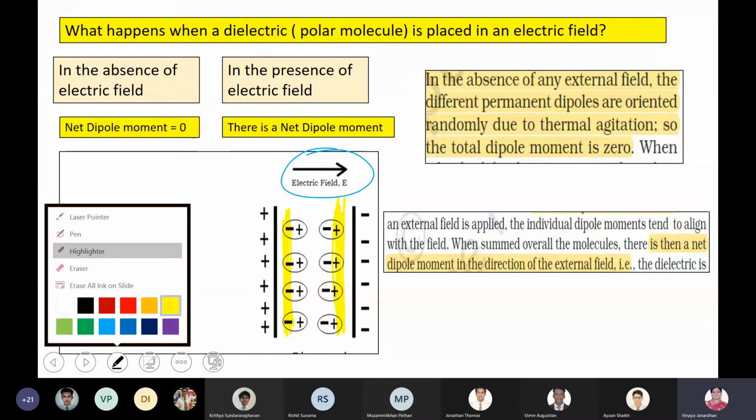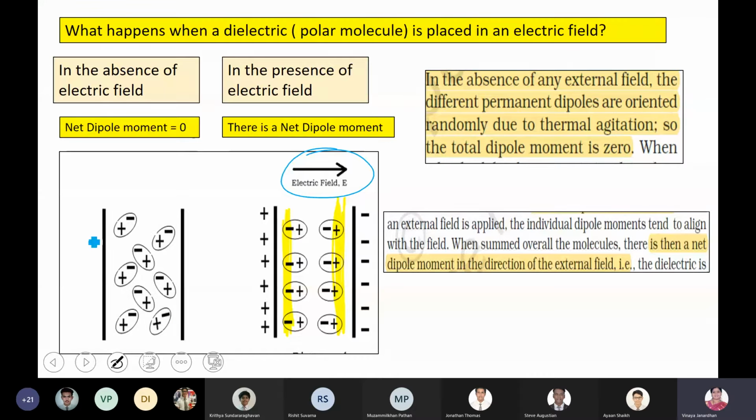If I draw the P vector, look at the P vector. How will you draw the P vector? Negative to positive. So that's the dipole moment. Everywhere it will be along the same direction. So there will be a net dipole moment.